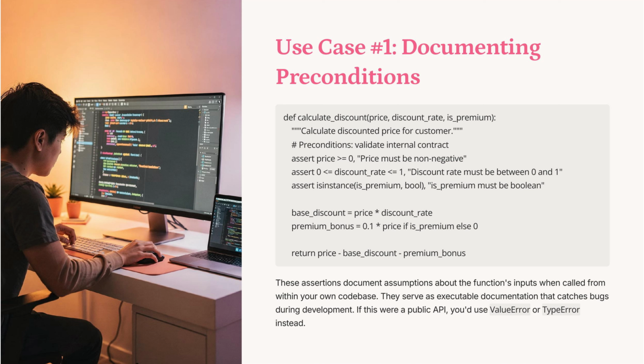In documenting preconditions, assertions ensure internal contract adherence. For instance, in calculate_discount, we assert price is non-negative, discount_rate is between 0 and 1, and is_premium is a Boolean. These checks act as executable documentation, catching bugs during development. For public application programming interfaces, exceptions like ValueError or TypeError are more appropriate.